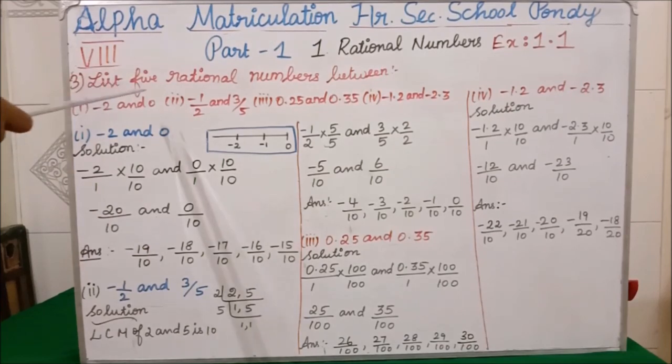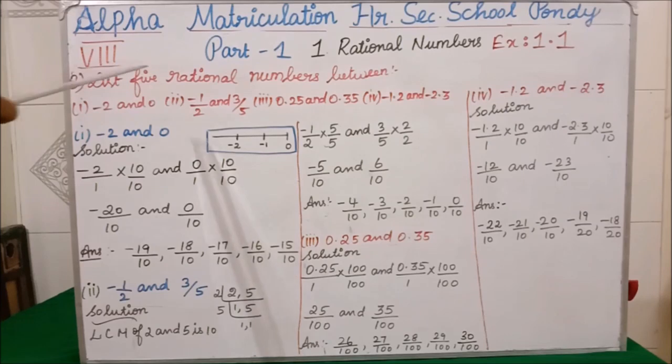Since they are asking for 5 rational numbers, we can multiply and divide by 10 over 10. Since we don't have a denominator, we are saying this minus 2 and 0 are rational numbers. It is understood that the denominator is 1. Similarly, if you take the 0, the denominator is 1. Clear, all of you?